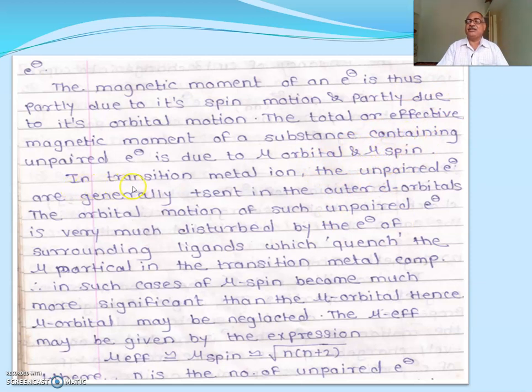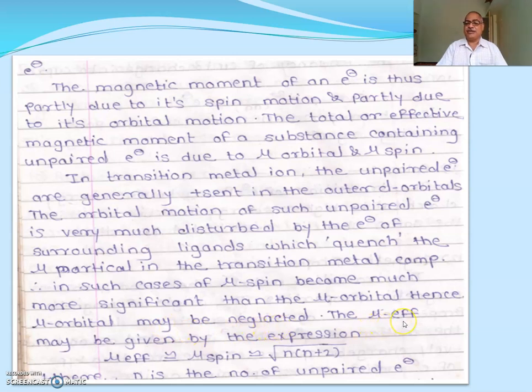In transition metal ions, the unpaired electrons are generally present in the outer d orbital, and the orbital motion of such an unpaired electron is very much disturbed by the electrons of the surrounding ligands, which quench the orbital contribution in the transition metal compounds. In such cases, the magnetic moment due to the spin, that is mu spin, becomes much more significant than mu orbital, and hence mu orbital may be neglected.